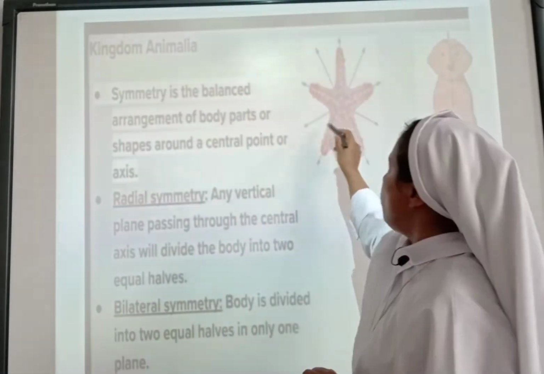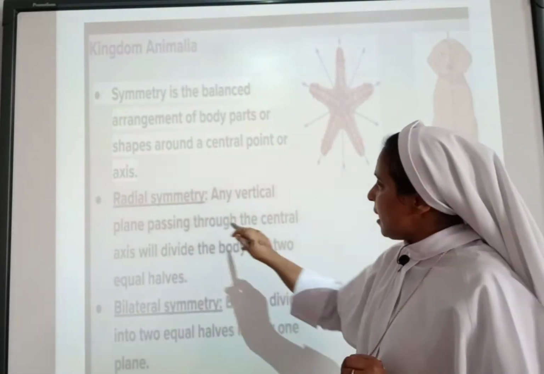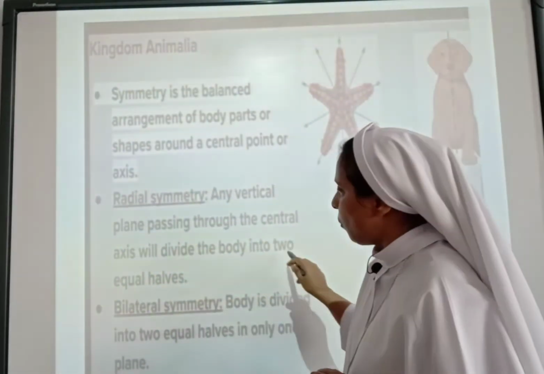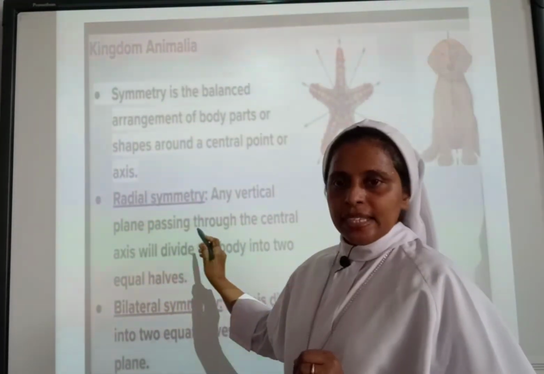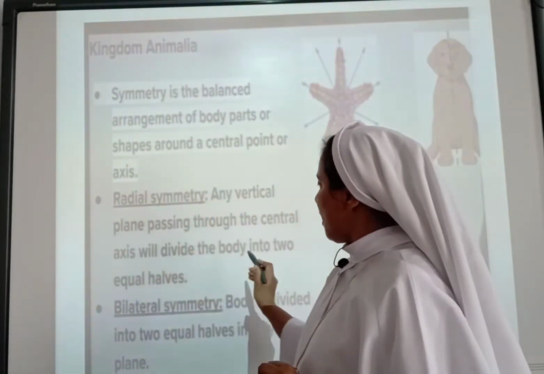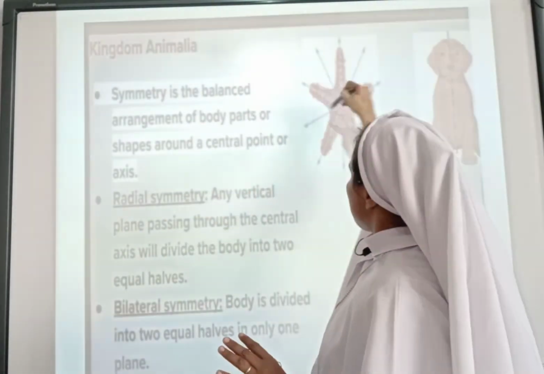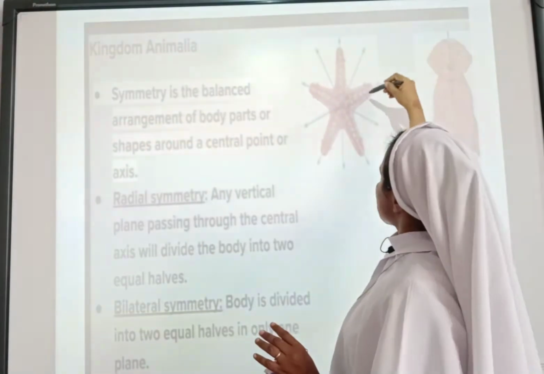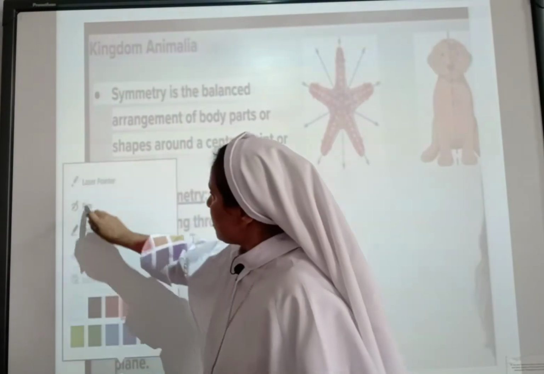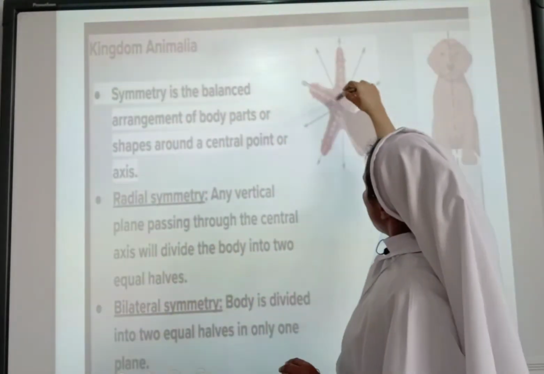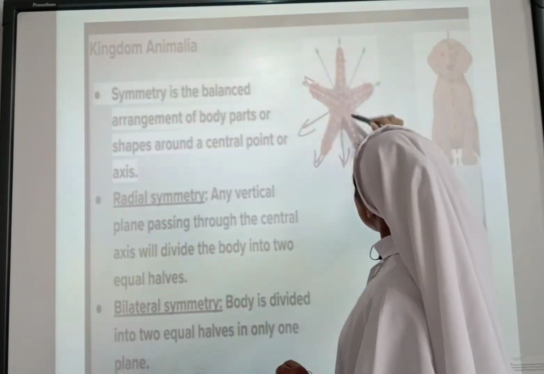You can see here the blue lines of axis. Any vertical plane passing through the central axis will divide the body into 2 equal halves. So we can divide the starfish along any of these central axes, meaning all these blue lines are central axes. I hope this image is clear to you all. So the body can be divided along any central axis.